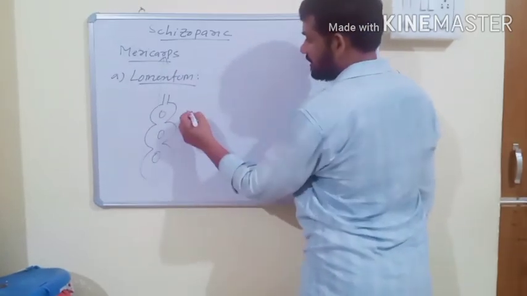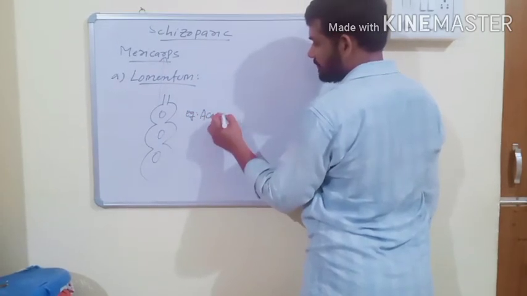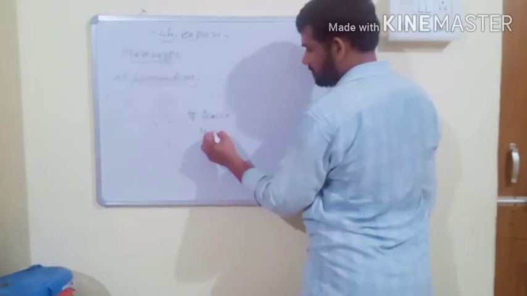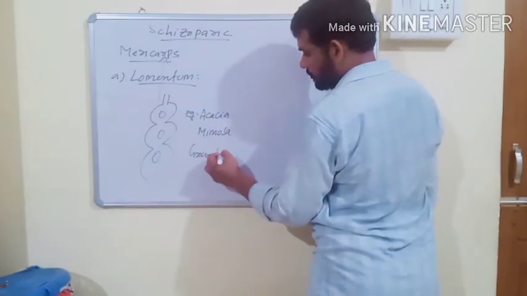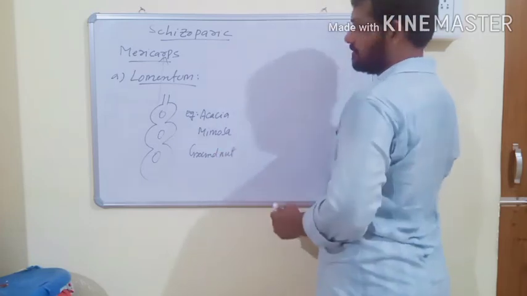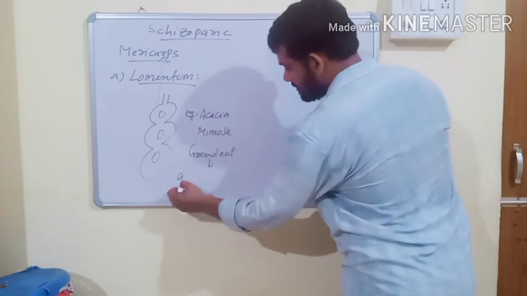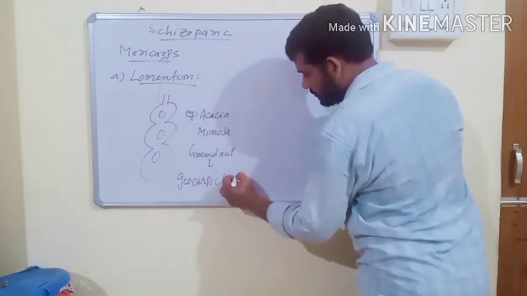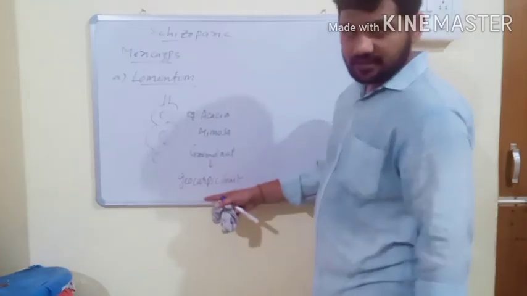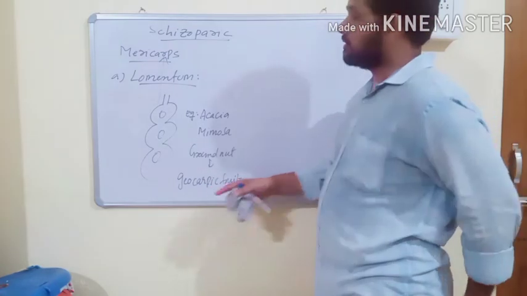Usually, this type of fruit is present in Australian acacia, touch-me-not, Mimosa pudica, and groundnut. So groundnut is not a true nut, just the name is nut. Groundnut is a geocarpic fruit. Geocarpic fruit means the fruit is present inside the soil.